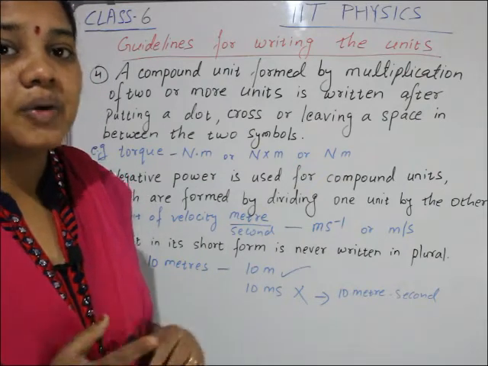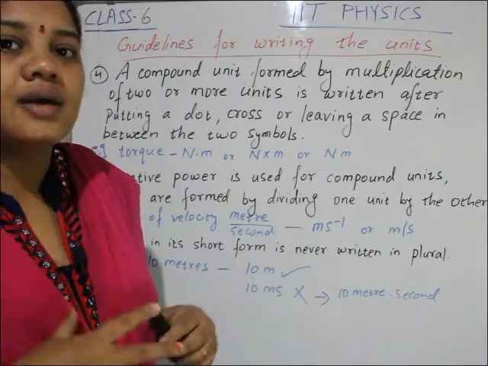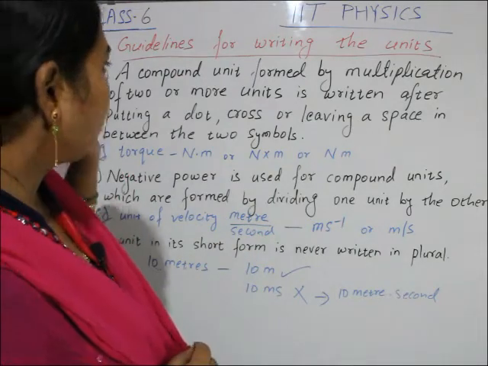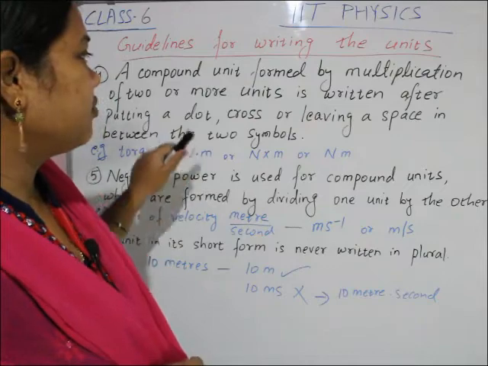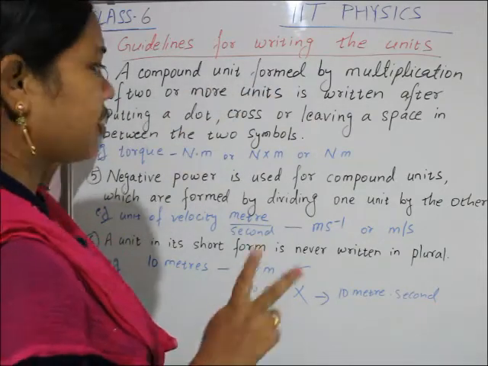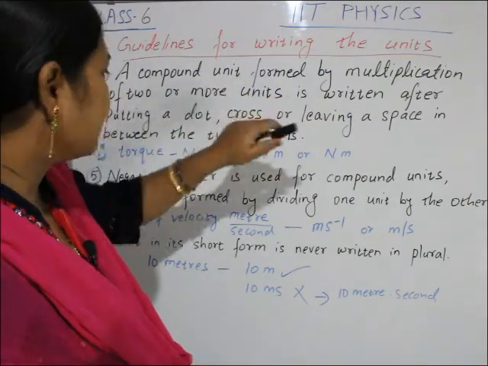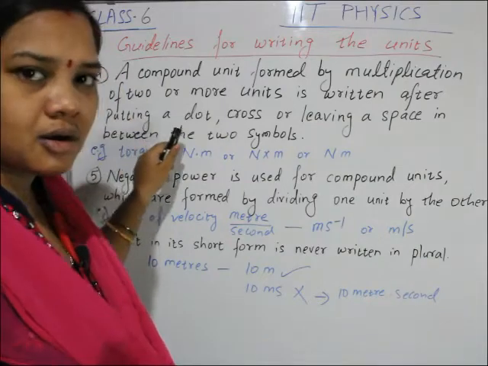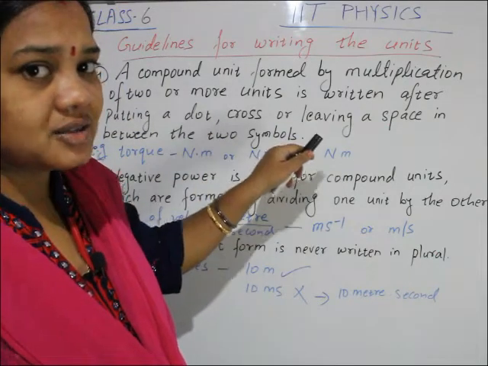That is called a compound unit. Two or more units are combined. A compound unit formed by multiplication of two or more units is written after putting a dot, a cross, or leaving a space.